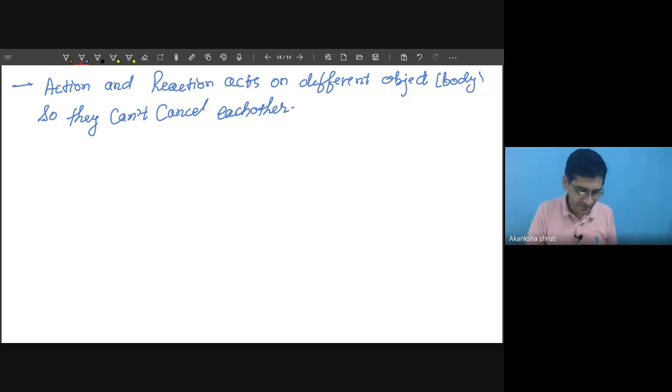Getting? So these action and reaction forces cannot form a balanced force. Balanced force means many forces acting on the same object and their resultant becomes zero. So what we have to keep in mind is that if there is some action force, surely there will be some reaction force. So what are the various practical examples or practical applications of this Newton's third law?